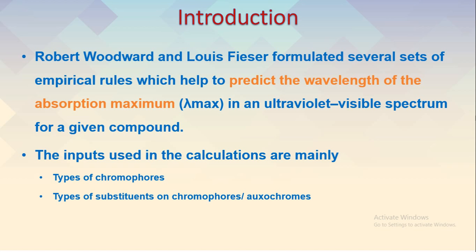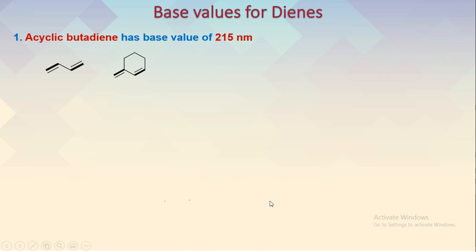So without doing the experiment, we can find out the lambda max for a particular UV active compound, at which the substance will have the maximum absorbance. What inputs will be used in these calculations? Mainly the type of chromophore in the structure, and what kind of functionalities, what we usually consider as auxochromic functionalities or auxochromic groups. Then let's start with the actual Woodward-Fieser empirical rules.